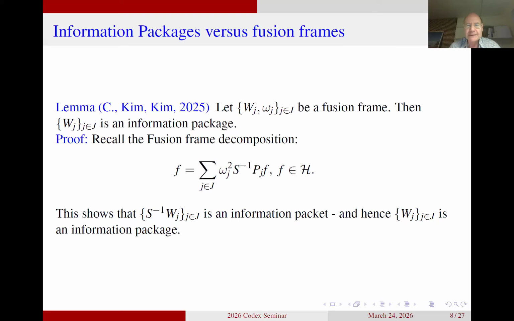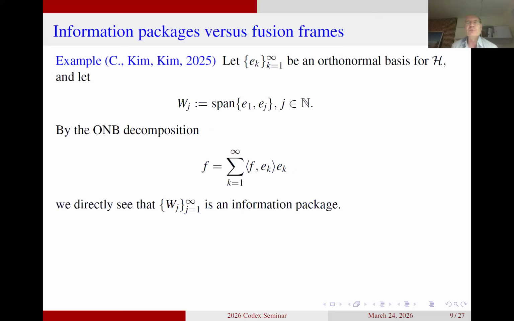So information packages are more general, at least, than fusion frames. The fact that they are actually more general is due to the fact that we can also give examples of an information package that is not related to a fusion frame. And this is what I do next. So let's consider any orthonormal basis ek in our Hilbert space. And then we consider the two-dimensional spaces Wj formed by taking the span of the jth vector, but we add the vector e1 to the space. This is clearly an information package because we have the orthonormal basis decomposition of each element in the space.